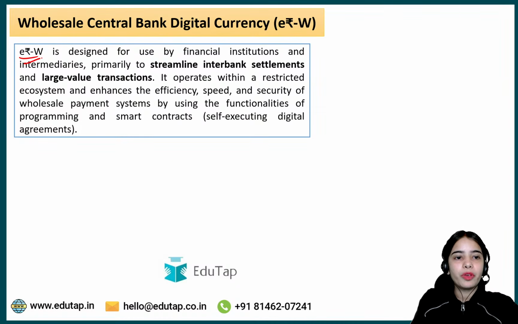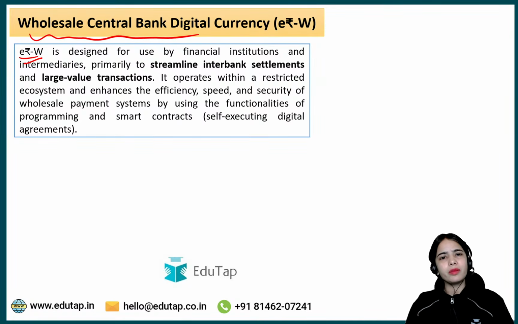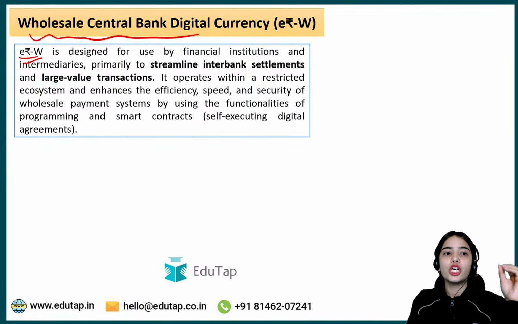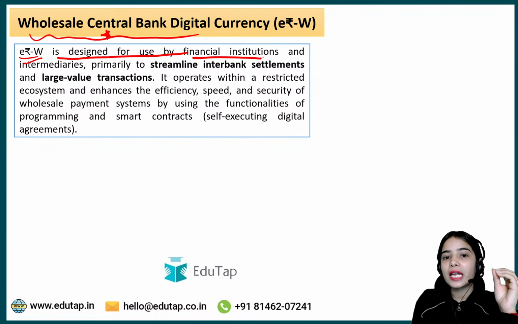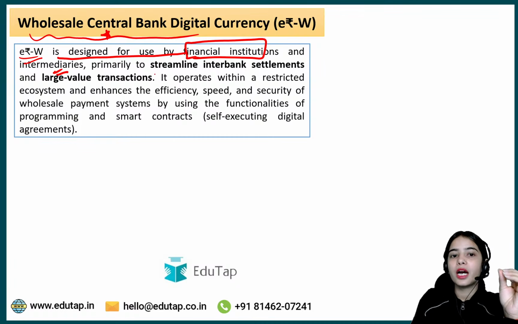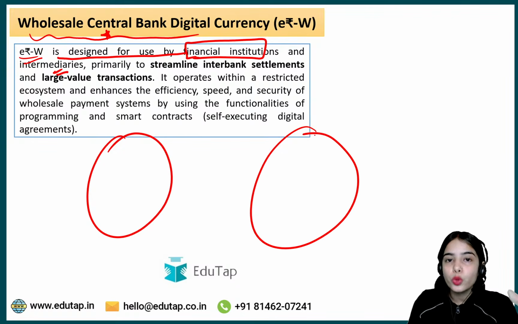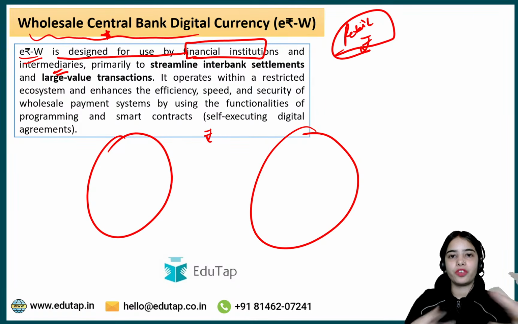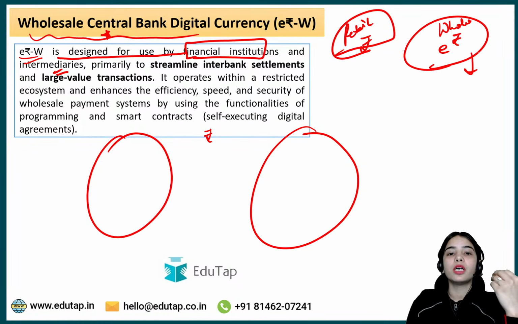Now, wholesale CBDC. What is the wholesale CBDC? Are we using the currency in a wholesale manner? How is it making sense? Wholesale central bank digital currency is designed for use by financial institutions and intermediaries, primarily to streamline interbank settlements. You can understand that between the banks there are huge crores worth of transactions happening. The retail e-Rupee is kept separate, which we will be using, from the wholesale e-Rupee that will be used by the banks.